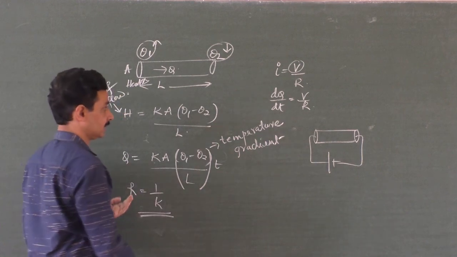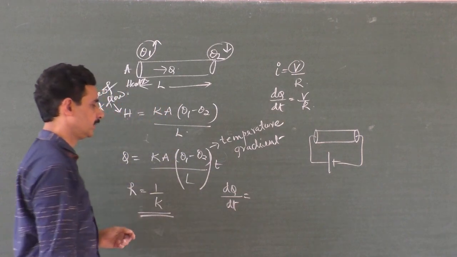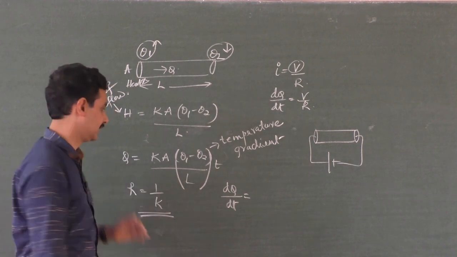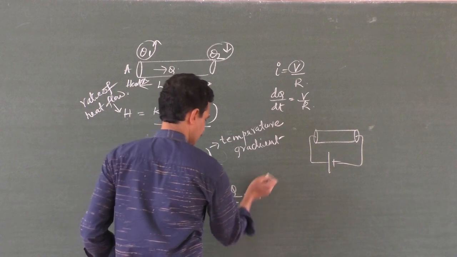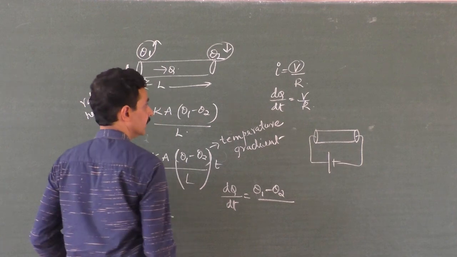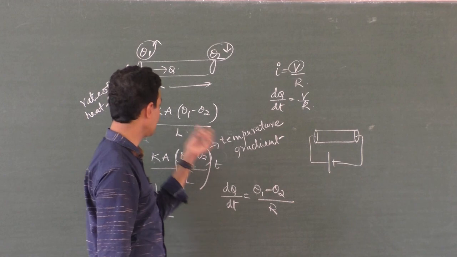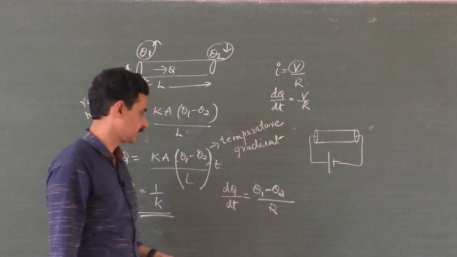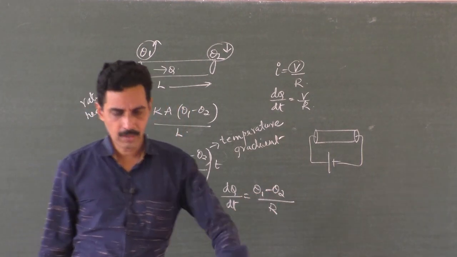So why can't I write the amount of heat energy flowing per second, that is H, dQ by dt, rate of flow of heat, is equal to the temperature difference between the ends divided by the thermal resistance, or temperature difference into conductivity, that's all you can write, right? So, the rate of flow of heat energy is temperature difference divided by resistance. So you can apply all the rules.